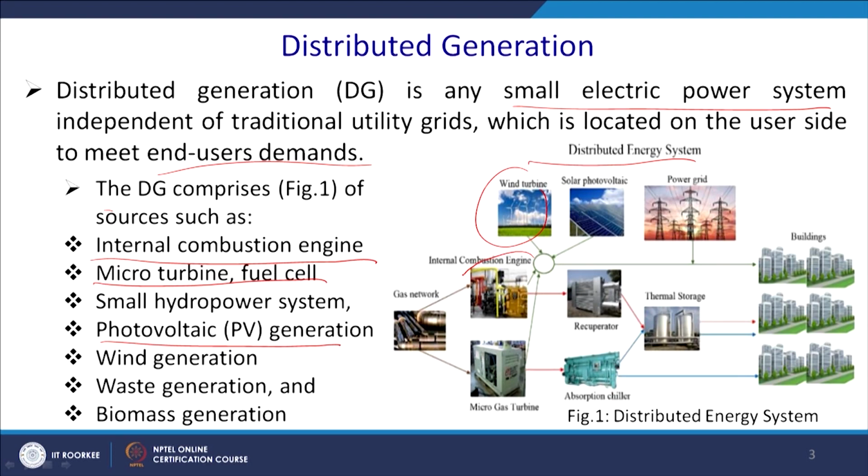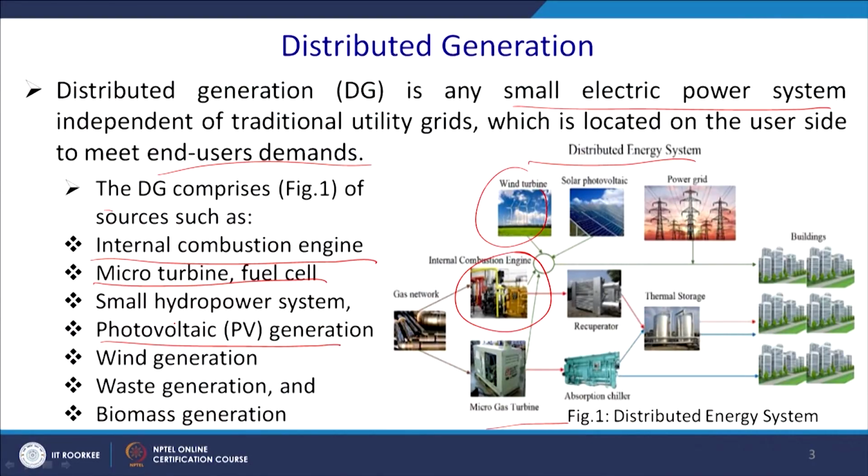For this reason you have an internal combustion engine, and you can have a thermal stage also for the reactor and chiller, thereafter micro gas turbine, all can come and contribute as your distributed energy system. But predominantly, since we are going towards green, solar, wind and micro hydro, thereafter waste generation and biomass are the contributors.